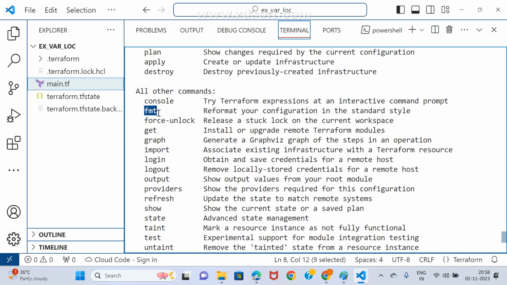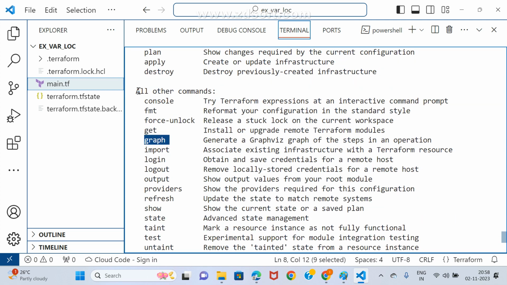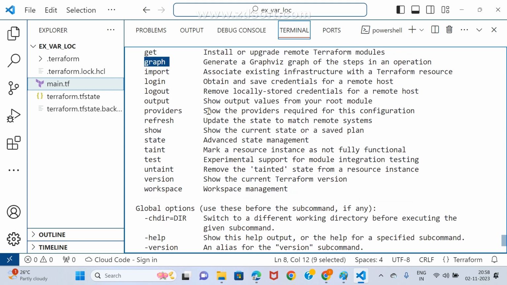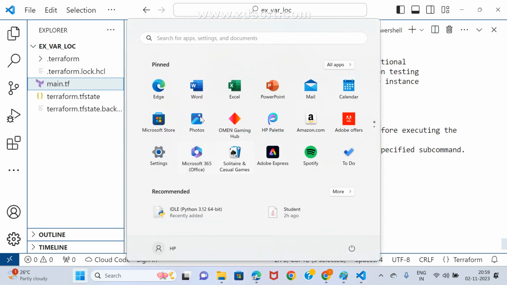In the same way, for fmt, we may say force law. We may see get, we may see graph like that. Tomorrow we'll see all the other commands, the Terraform commands concept. Tomorrow I will explain. Okay. If any doubt is there, ask me. Otherwise, we may wind up the session.